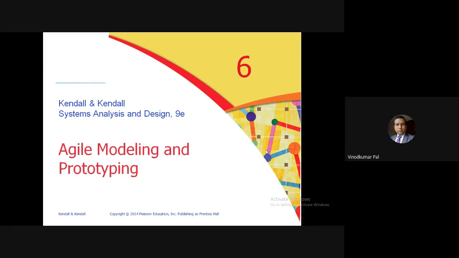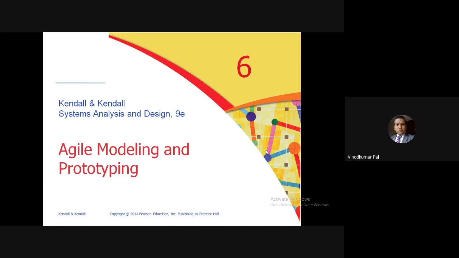In this unit number 2, this particular topic is the last topic, agile modeling and prototyping. Before studying this topic, I want to speak about the introduction. Agile modeling or agile software development, we have already seen in unit number 1. It has 5 phases basically: planning, exploring, iteration, then implementation, then maintenance.